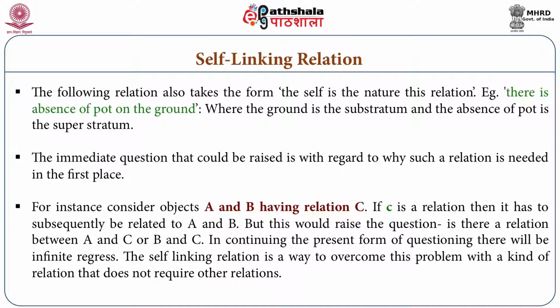So how is there a relation? And if you say that there is a relation between A and C, and also a relation between C and B, then there will be another question, that there should be another relation. If there is a relation C between A and B, and between A and C there is a relation D, and between C and B there is a relation E, there will be more relations, and there will be infinite regress, ad infinitum. There will not be any place where you can stay, where you can end this doubt, end this debate.